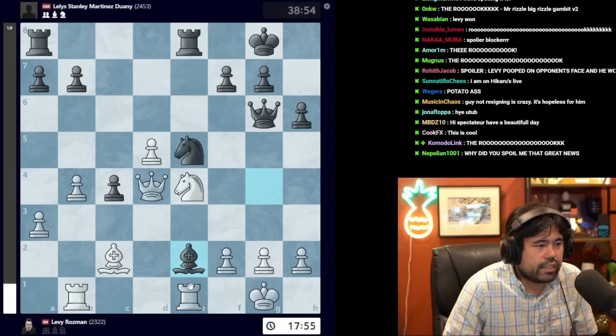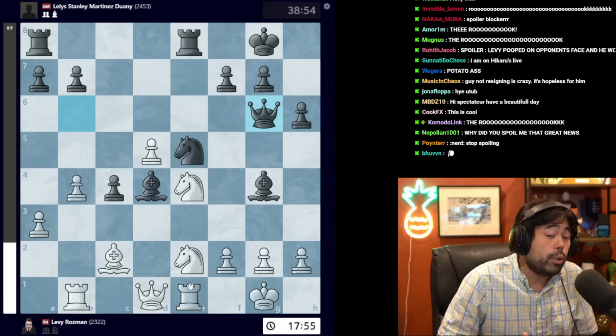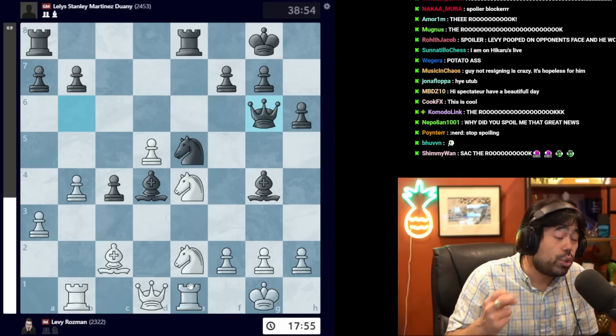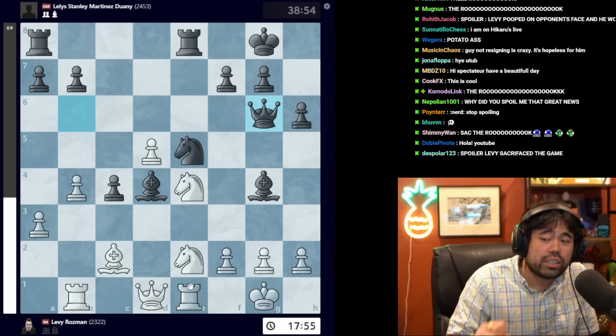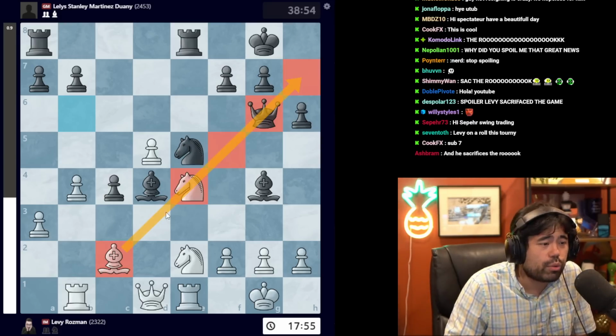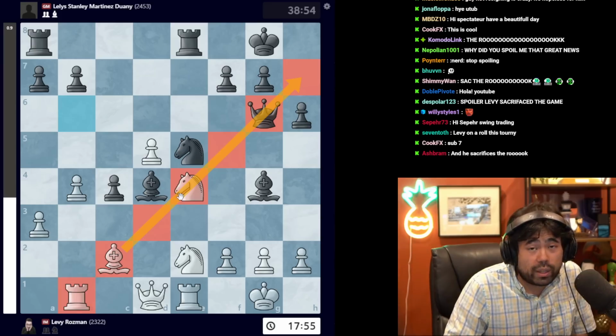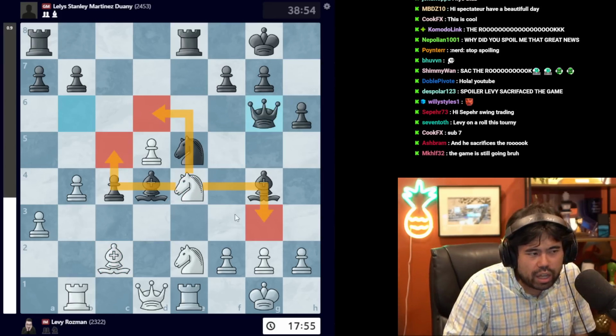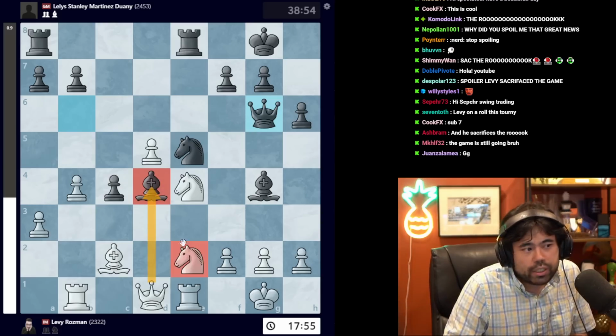Now very easy to see from a distance obviously why this is good, but you have to realize there's a second reason that I don't think anybody would play this. The second reason is because in this position you're walking into all kinds of threats on this long diagonal with light square bishop. So you're worried about all kinds of tricks, and your bishop on d4 is hanging.